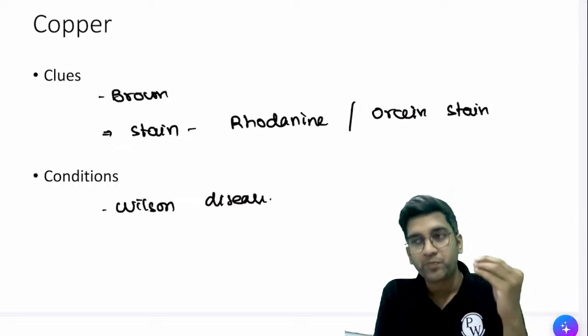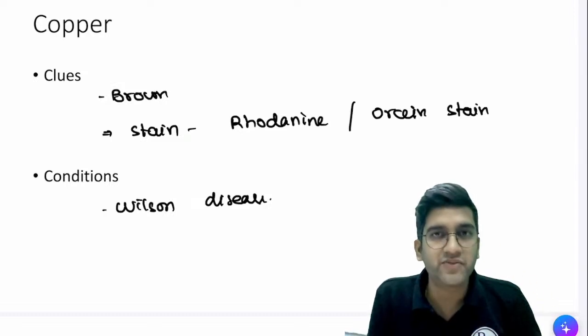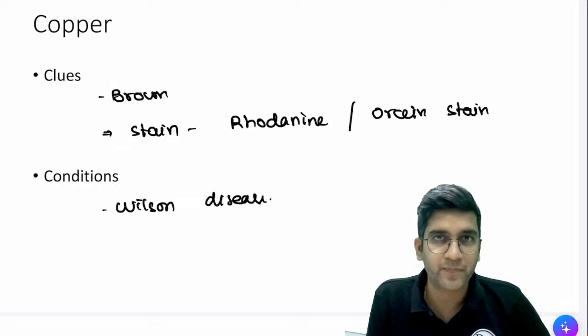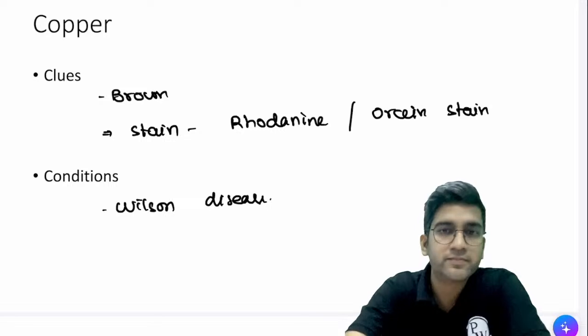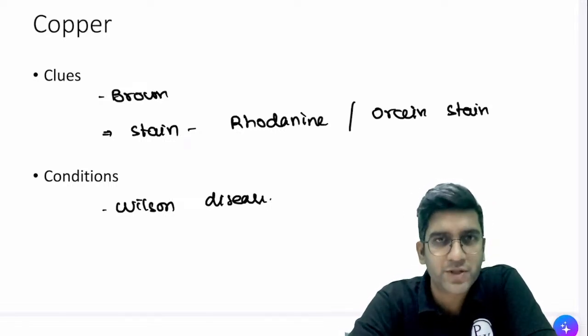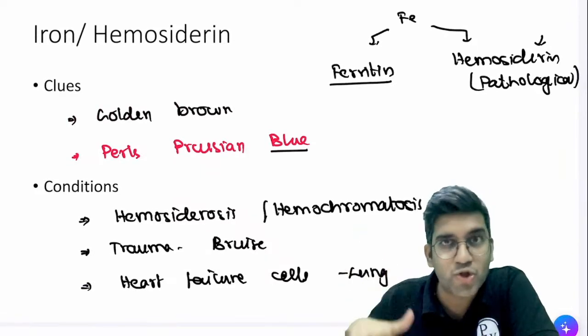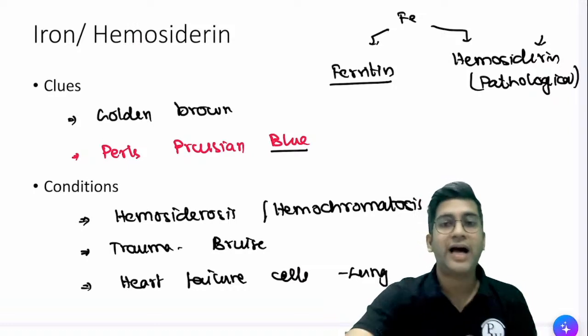Let's assume I have a question for you: 40-year-old person, liver failure, microscopy of the liver biopsy shows brown color pigment, and the pigment is positive for Perls Prussian blue. What is your diagnosis? 40-year-old, liver failure, liver biopsy, brown pigment, pigment positive for Perls Prussian blue. What is it? It is hemochromatosis, not Wilson's. It's iron. That's how you have a clinical scenario question.